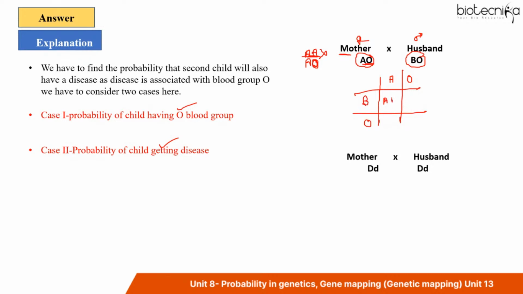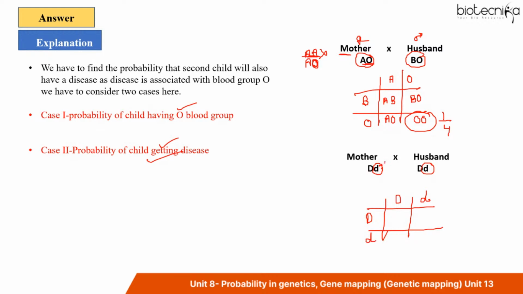So in the progeny, the blood group can be AB, B, A, or O. So what is the probability of getting O blood group? 1/4. Then what is the probability of the child getting the disease? Again, as it is mentioned that the disease is associated with the recessive allele, in the progeny the recessive allele must come in homozygous condition for the disease to occur.